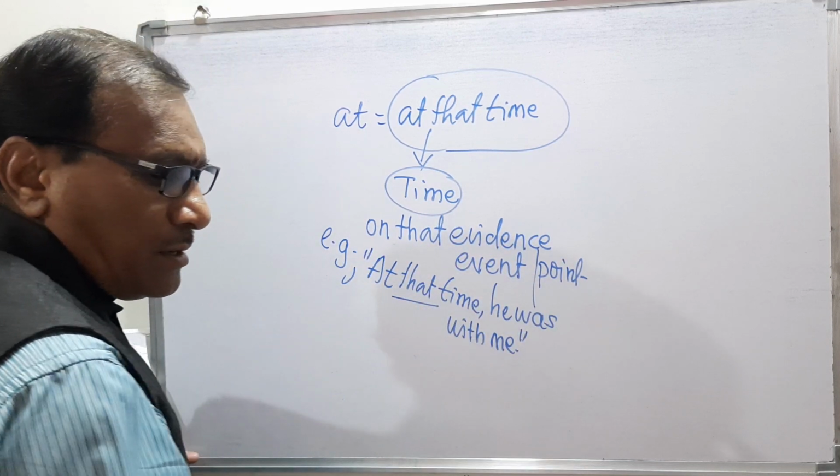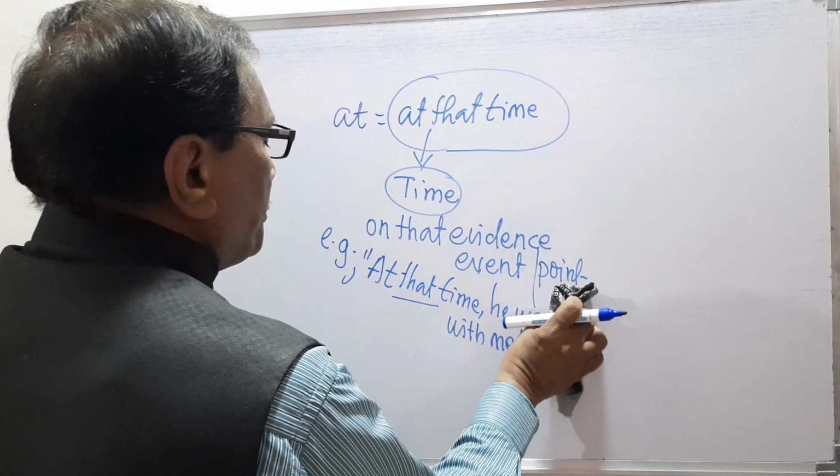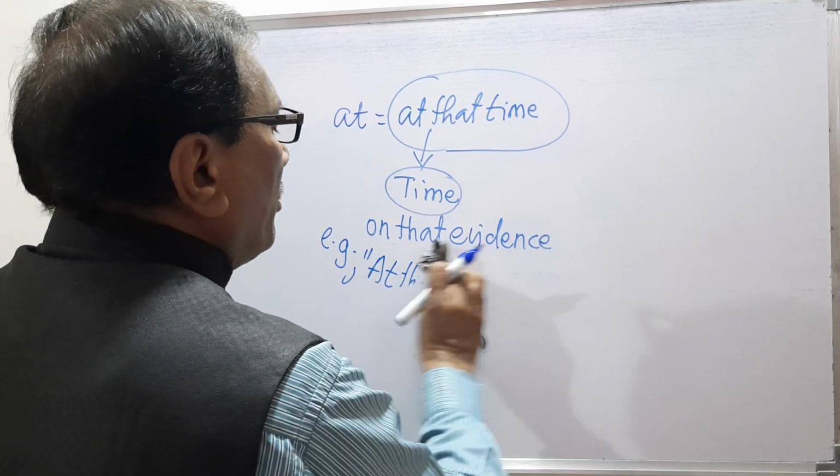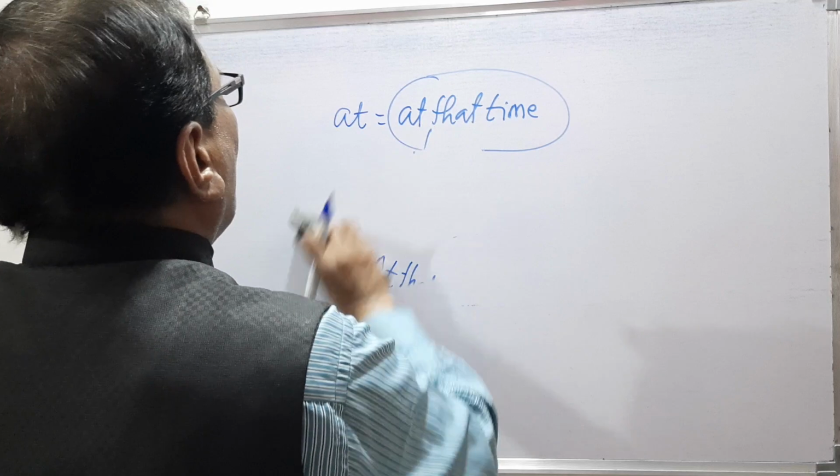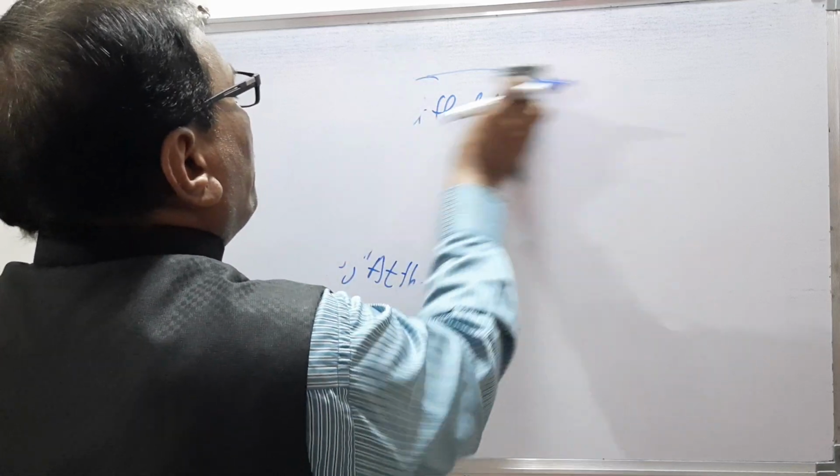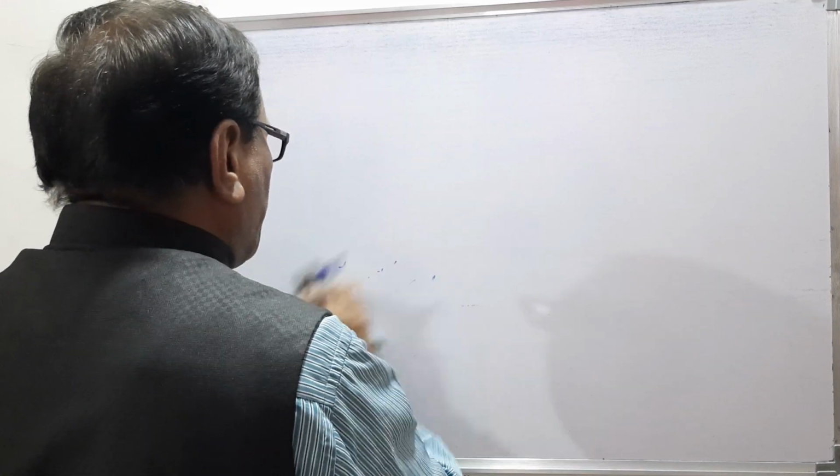Here we are discussing the phrases which have been made with the help of the preposition at.